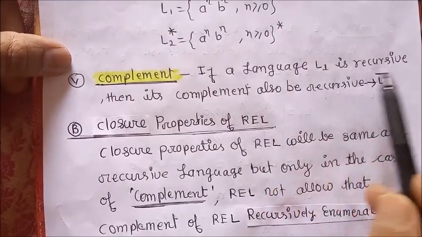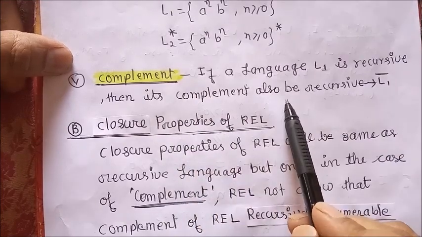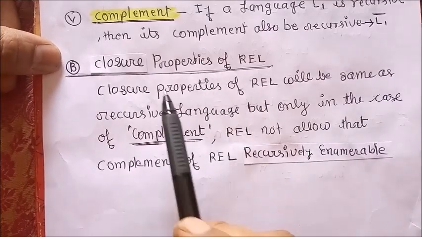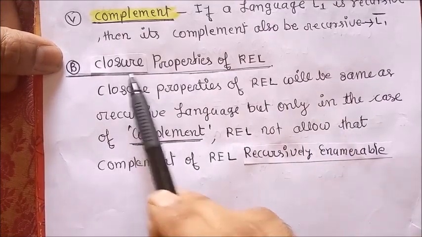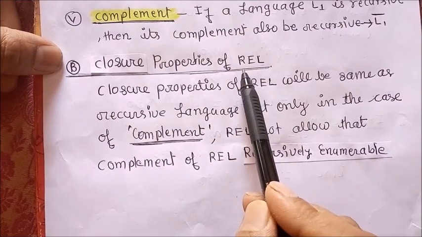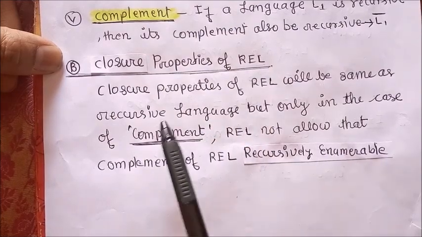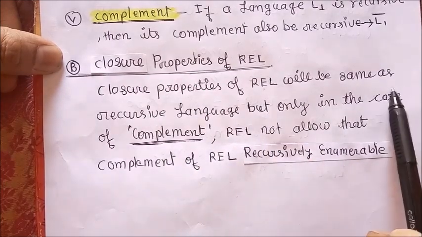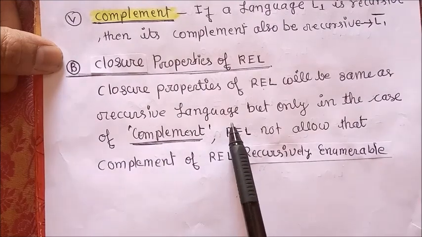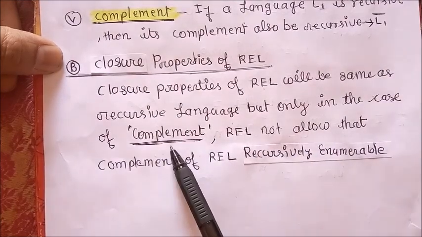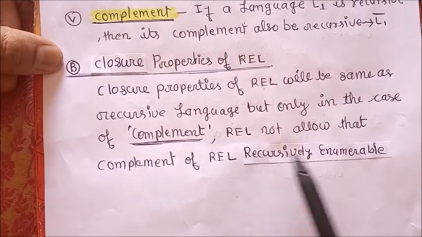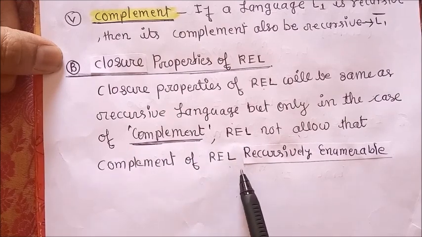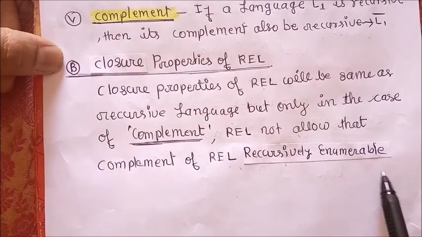If a language L1 is recursive, then its complement is also a recursive language. Now in the second part, B, the closure properties of recursive enumerable languages. These will be the same as for recursive languages, but only in the case of complement, a recursive enumerable language does not allow that the complement of a recursive enumerable language is recursively enumerable.